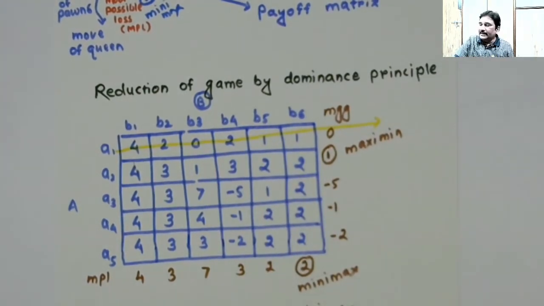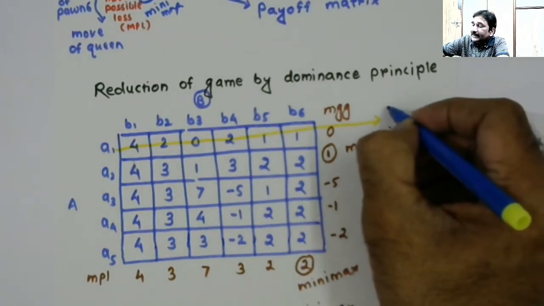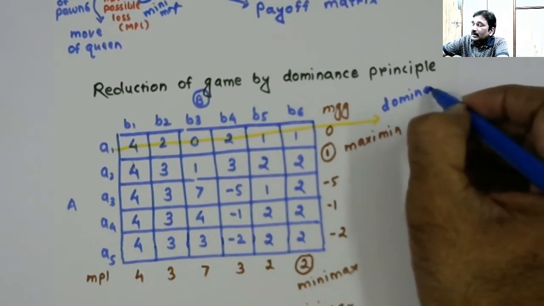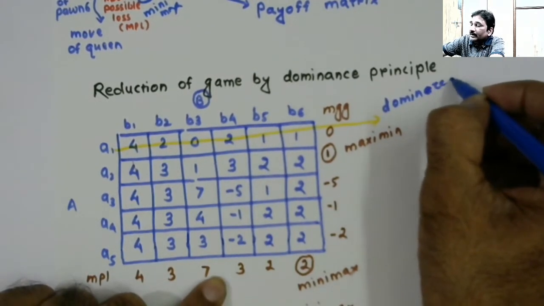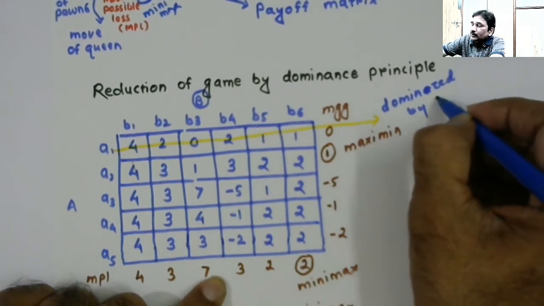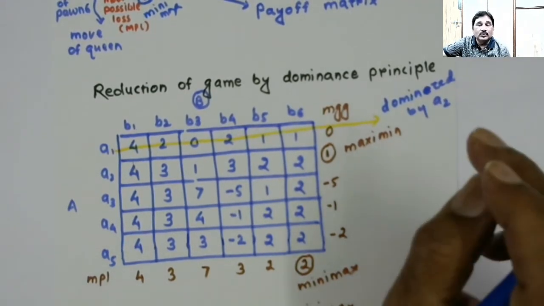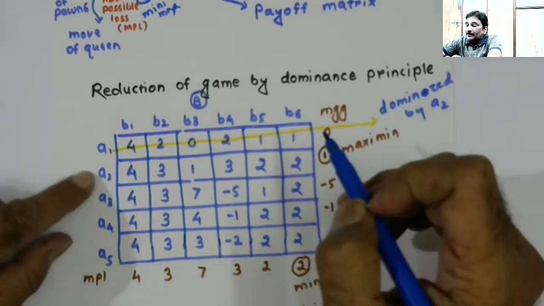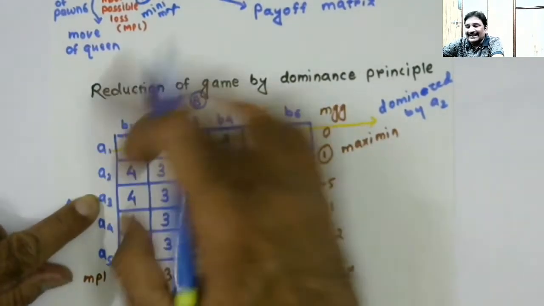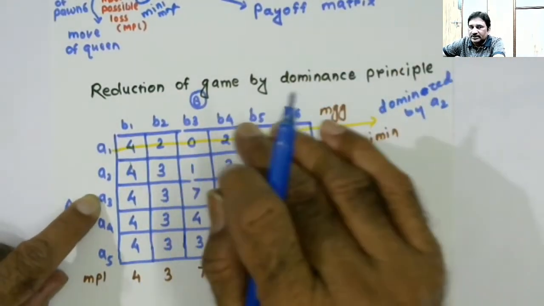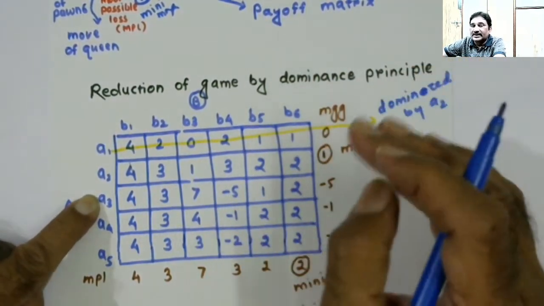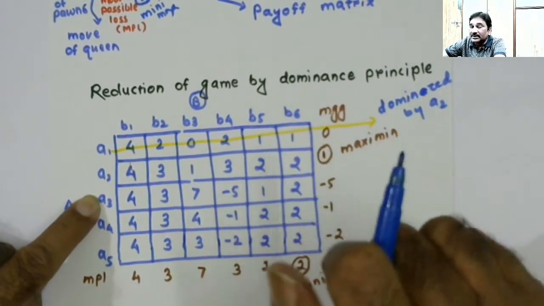Alright, so here I write dominated by A2, course of action A2. In presence of A2, A1 will never be played. Now compare A2 with A3, because A1 has gone. So there is no point in comparing A1 with A3. The thing which has gone doesn't need to be compared with any other course of action.